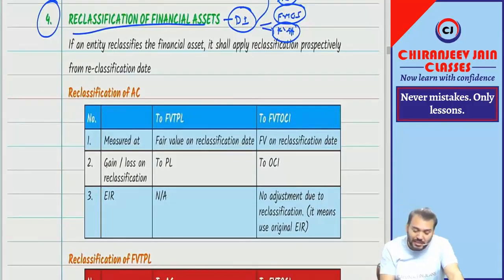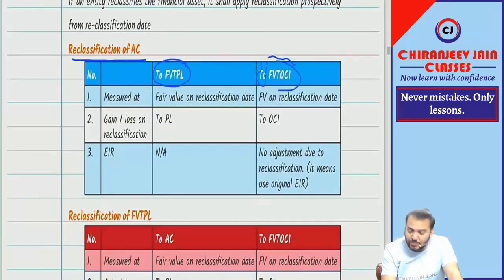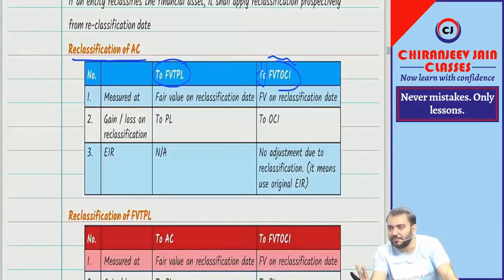Correct. Now there can be three types of reclassification. Reclassification of AC to FVTPL, FVTOCI. Now whenever we do reclassification, there are 3 points. First, at what value will the reclassification be done? Second, reclassification gain or loss will be transferred to what? Third, what will be the impact on EIR?